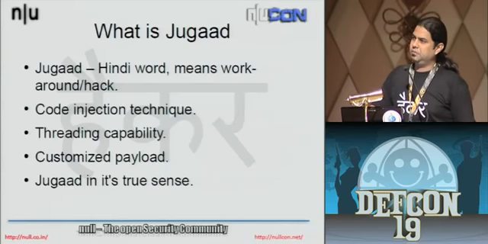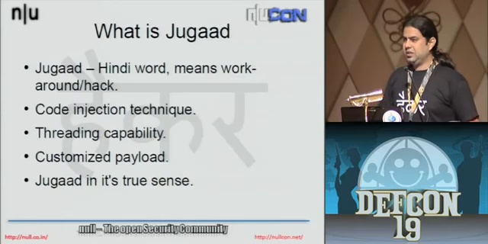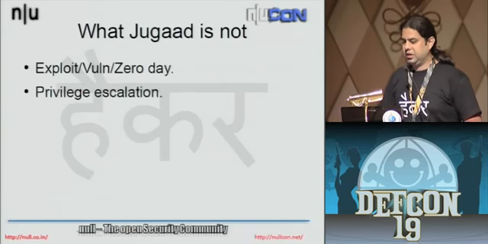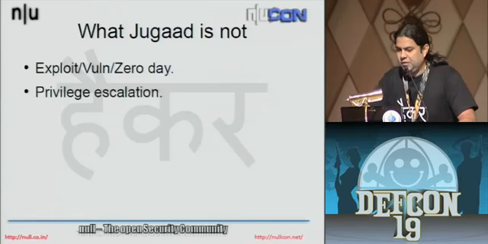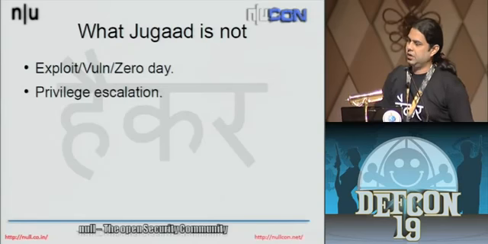Windows already provides you an API where you can remotely inject code inside another process, but it's not there in Linux or other Unix platforms. What it is not: it's not an exploit. I won't even call it a vulnerability because it is one of the features provided by Unix operating systems.